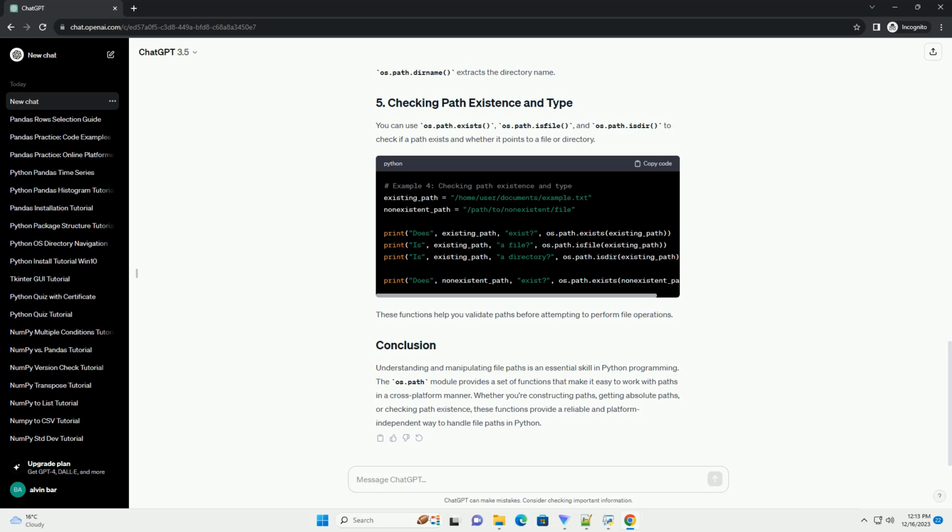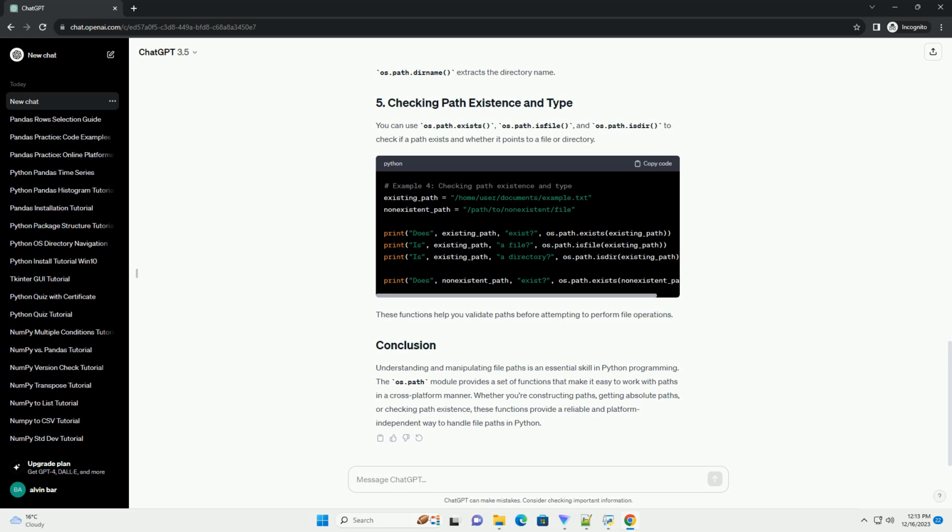You can use os.path.abspath to get the absolute path of a file or directory. This is useful for converting relative paths to absolute paths. Here, os.path.abspath converts the relative path to an absolute path.